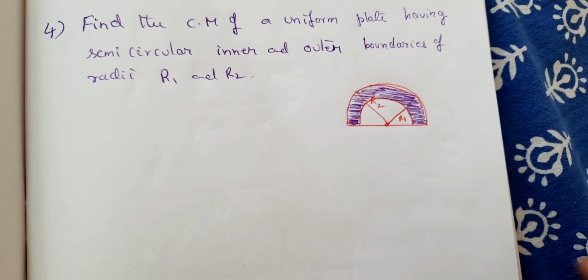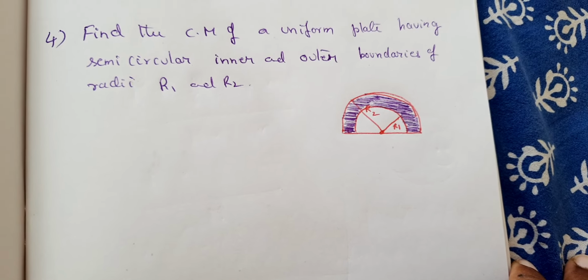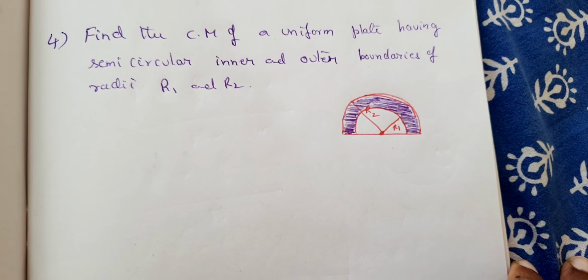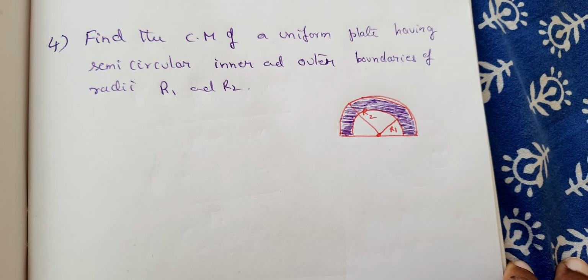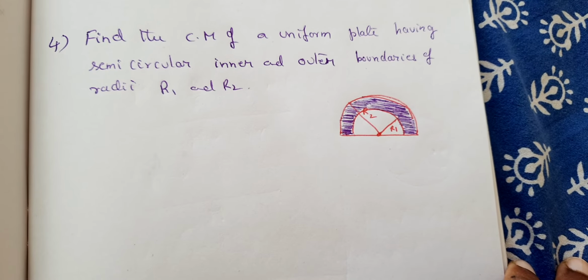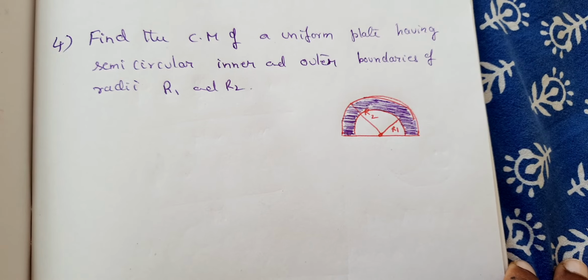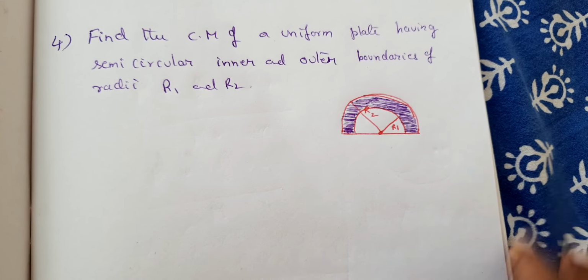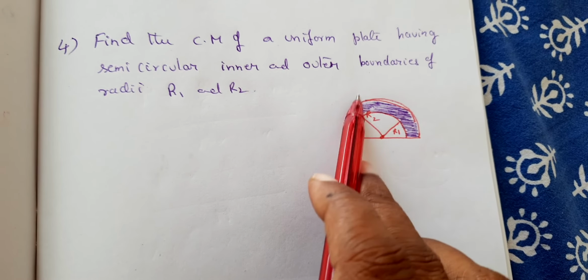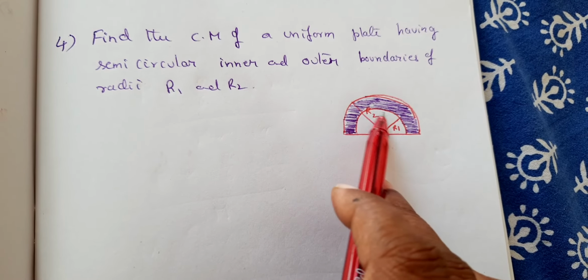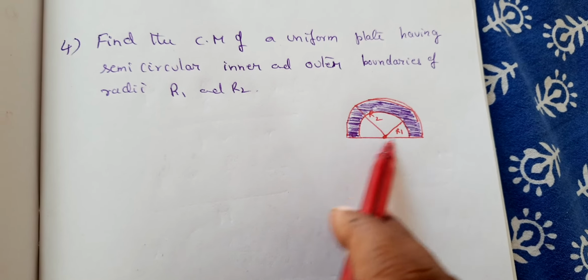And this is the last problem that we are going to see here now. Center of mass of uniform plate having semicircular inner and outer boundaries of radii r1 and r2. So this is the whole thing. From the whole plate something is removed.